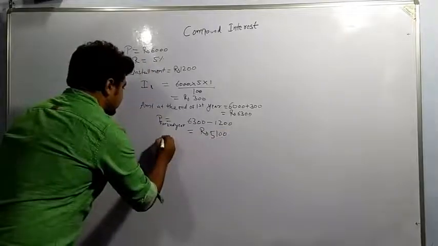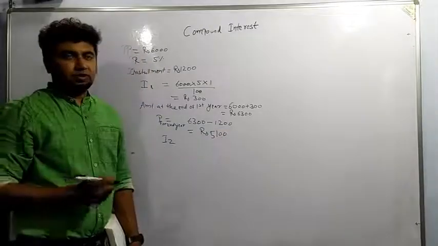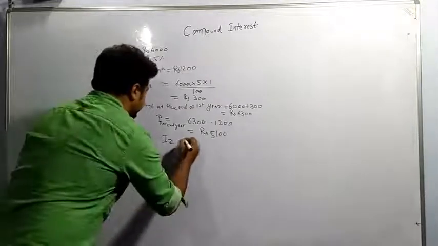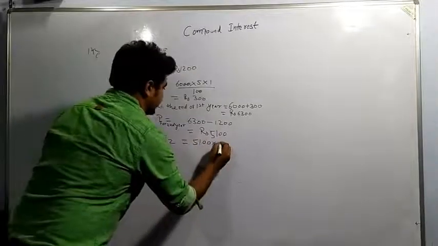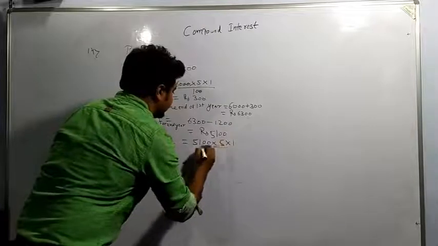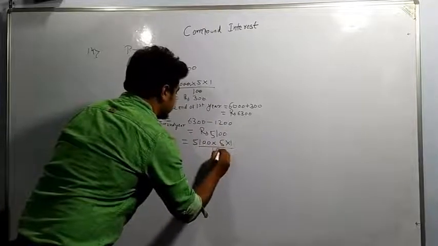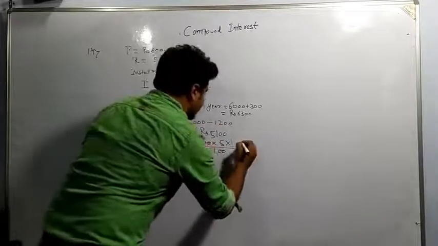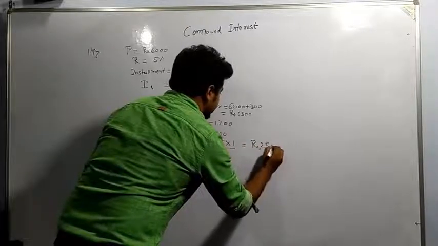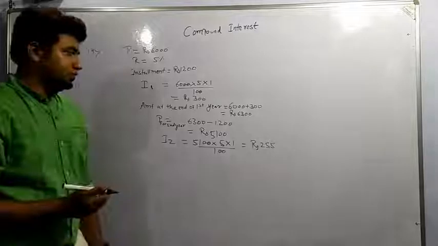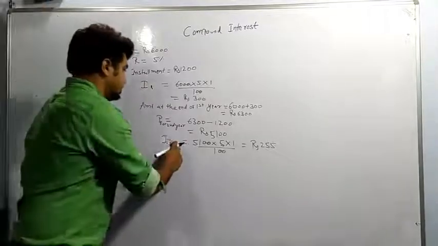Now I2. I2 is interest for second year. Second year 5,100 into 5 into 1 by 100. So it is coming out to be 255. It is interest for second year.